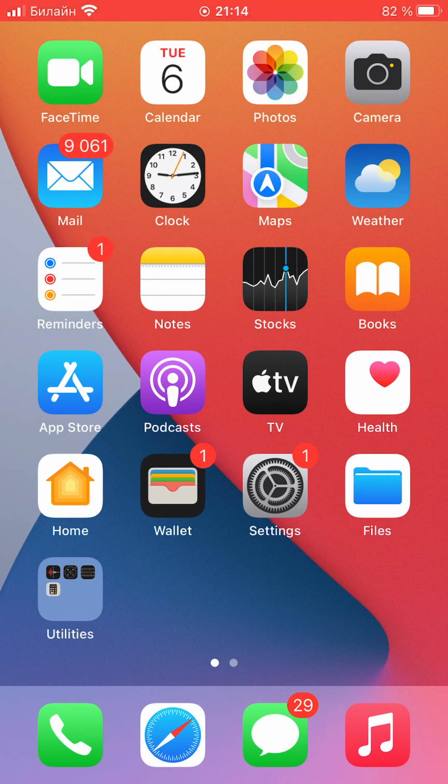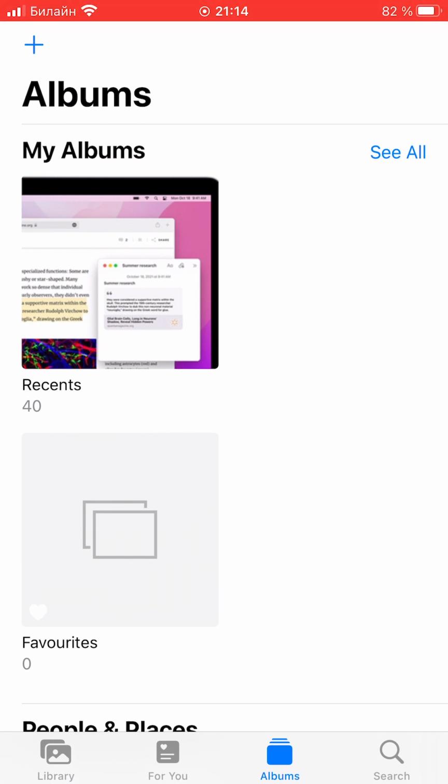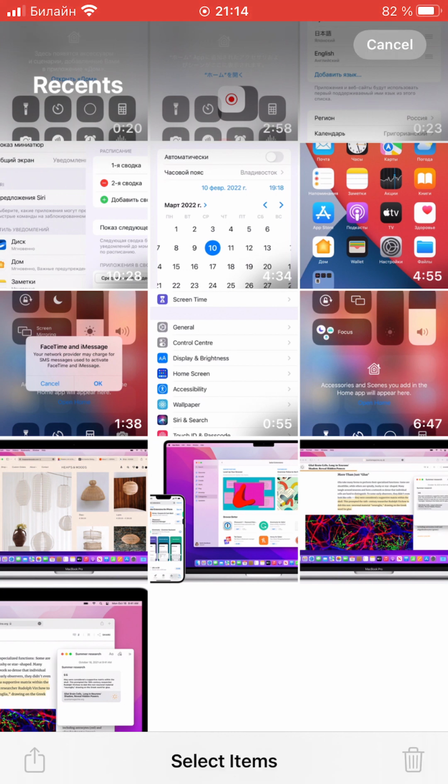Hey friends, how to make a PDF file on your iPhone from Photos. Go to the Photos application and here choose any photos. For this, in the top right corner, tap Select and choose our photos.